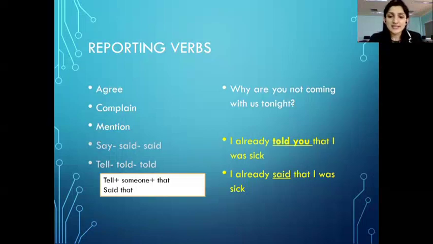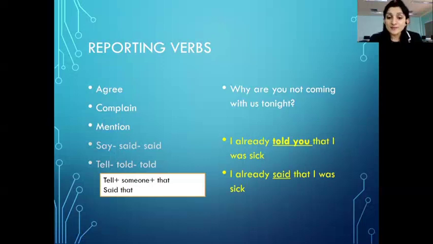Let's look at the sentence. If somebody asks you, why are you not coming with us tonight? The answer, I already told you that I was sick. You can use told or you can use said. I already said that I was sick. I am saying was, past tense in both cases. I am saying I was sick in both the cases.